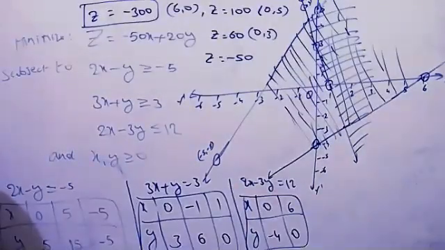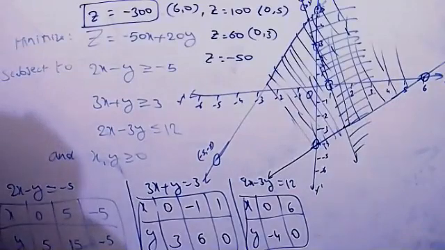We consider the other things and check whether the resulting open half plane has points in common with the feasible region. If it has common points, then minus 300 will not be the minimum value. They give the conditions here now: if it has some other common points, then minus 300 will not be the minimum value.